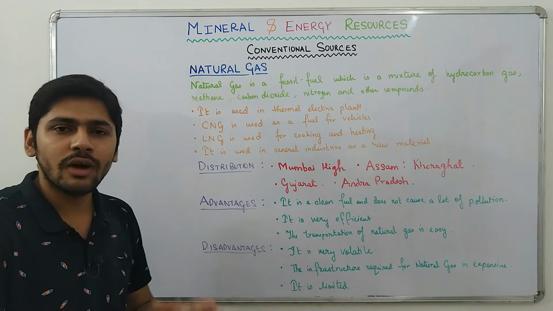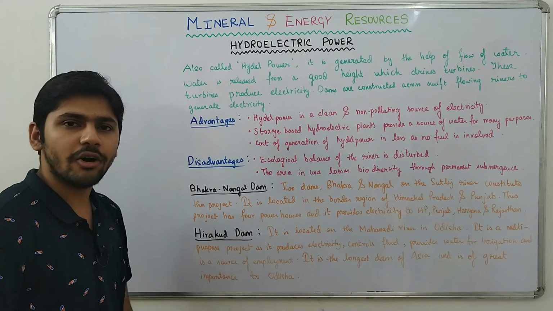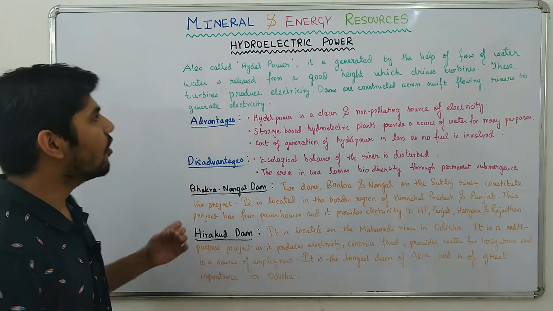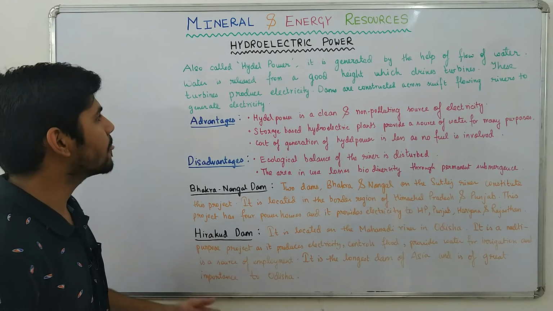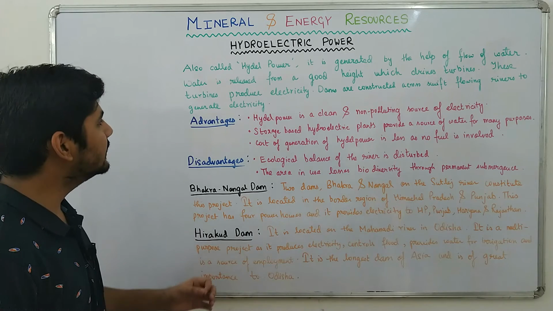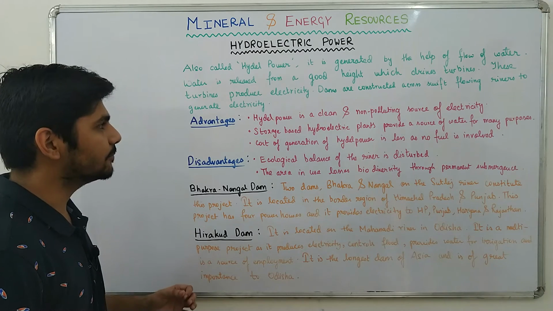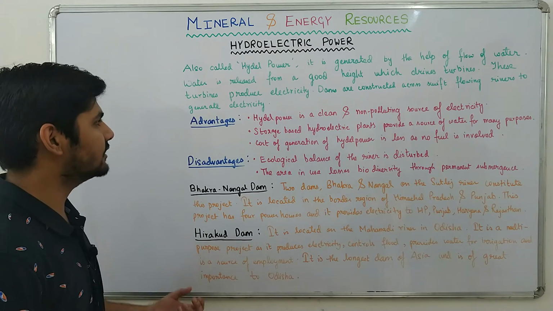Now we will move on to hydroelectric power. Hydroelectric power, also called tidal power, is generated by the help of flow of water. Water is released from a good height which drives turbines. These turbines produce electricity. Dams are constructed across swift-flowing rivers to generate electricity.